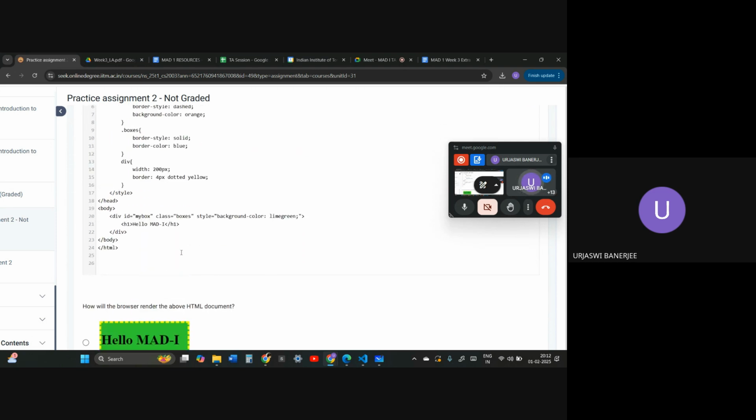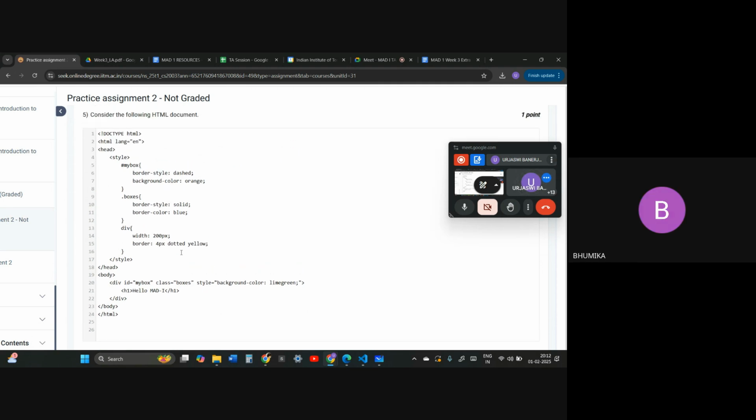Okay, what the browser will render. Ma'am, I got this correct, like you have explained this. So I got this, but I'm just getting confused in the selectors and the styling thing. First of all, you need to remember CSS hierarchy. Inside of CSS hierarchy, id comes before class. And wherever exclamation mark important is used, everything else will be ignored. Just remember this thing.